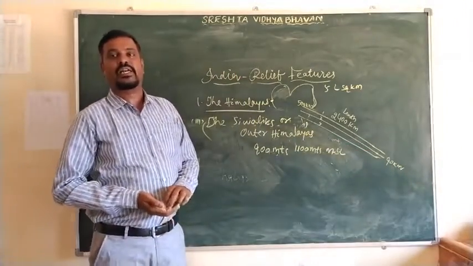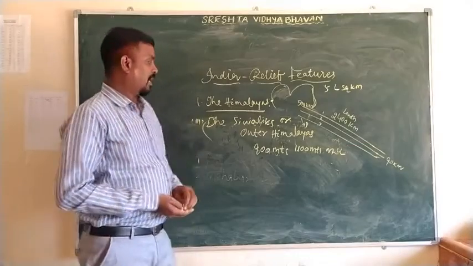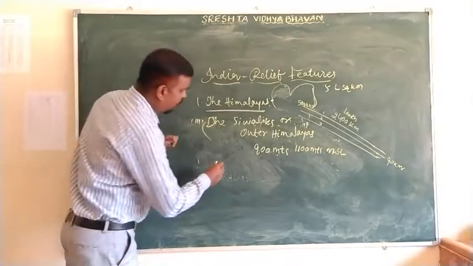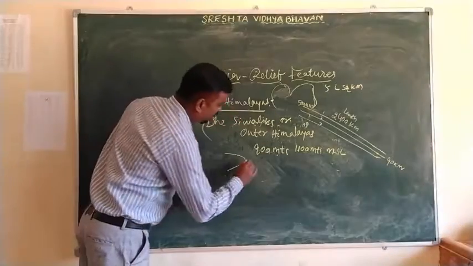And lastly, the Himalayas end with the Brahmaputra Valley and take a hairpin bend. This is the hairpin bend.